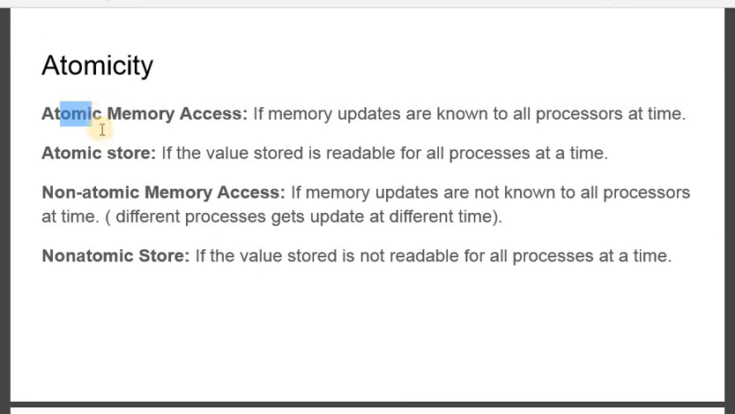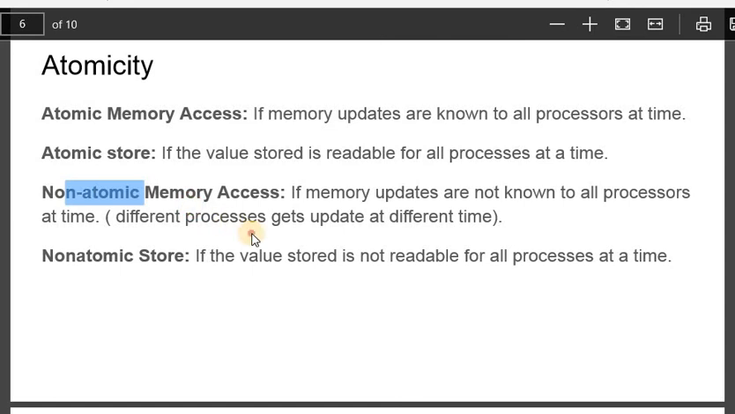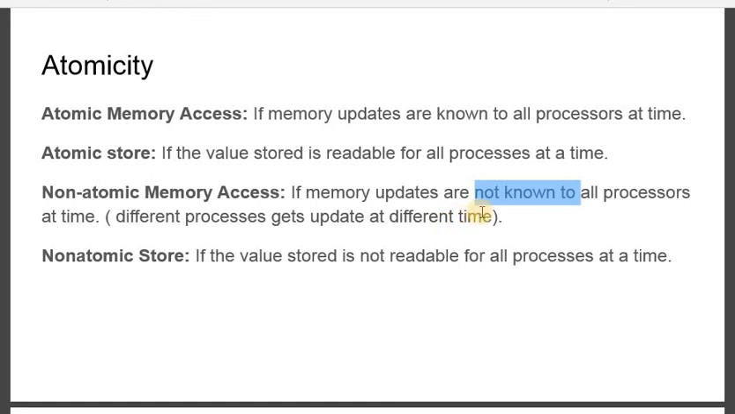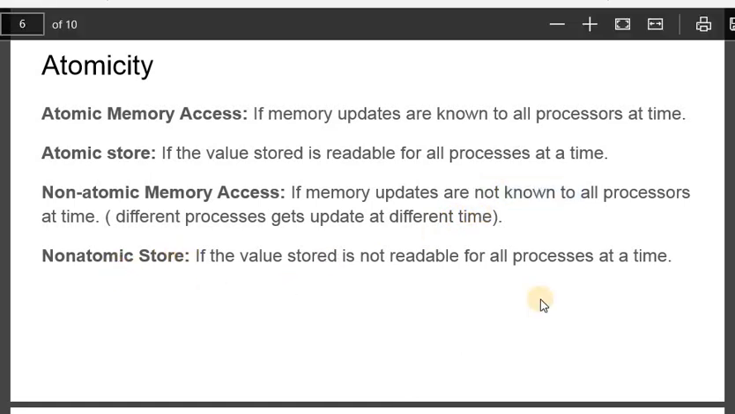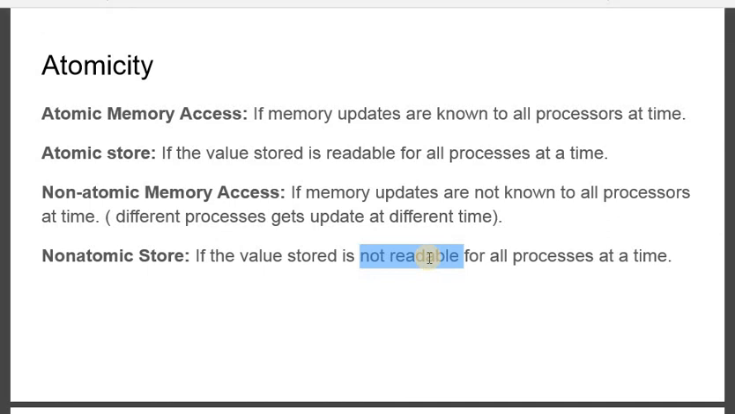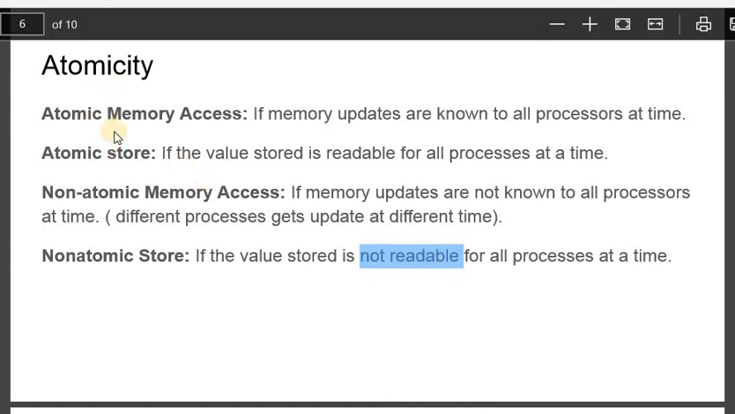So non-atomic means what? They are not in synchronization. That means at a time they won't come to know. They won't get updates at a time. They will get them at different time intervals. So non-atomic store means all processes cannot read at a time. And if they are unable to read at a time, that means unsynchronized atomicity. Is it clear? 4 subheadings of atomicity. It is a simple one.